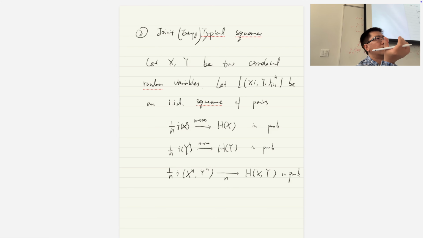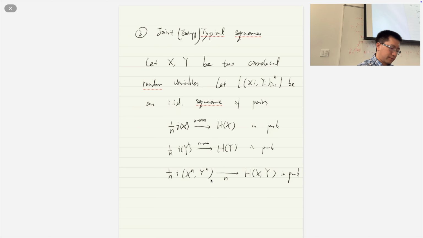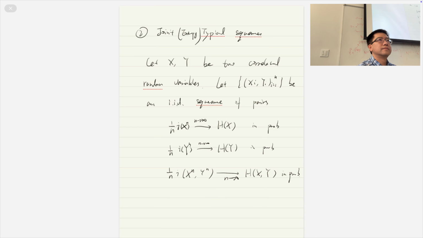Okay, but now, how can we define the typical set? Do we need all of them, or is only this enough? For one variable it is straightforward, but now I have two variables. So I want to define a typical set.